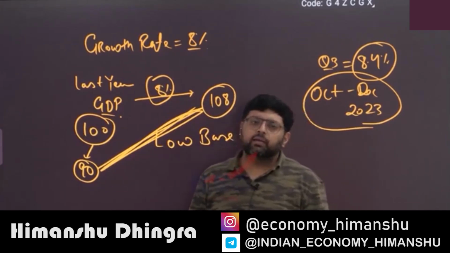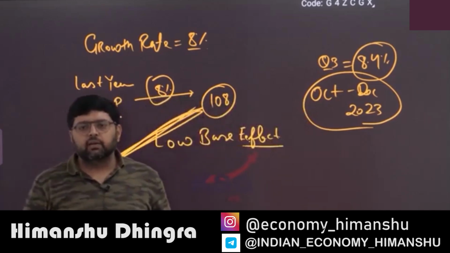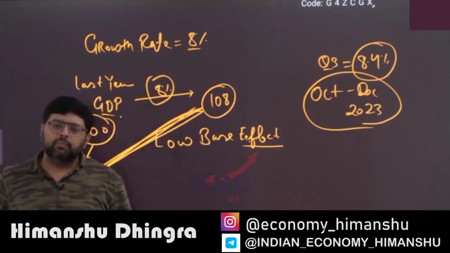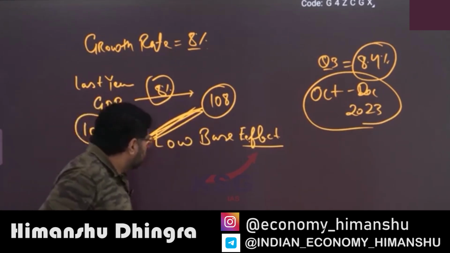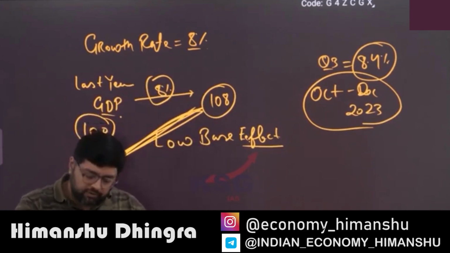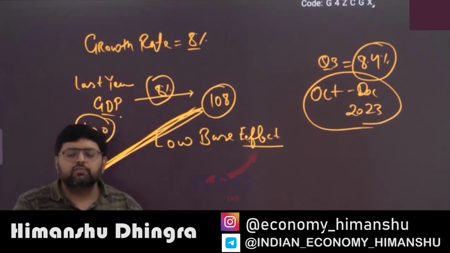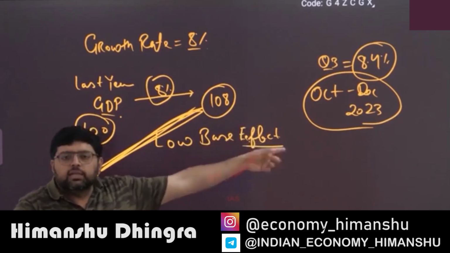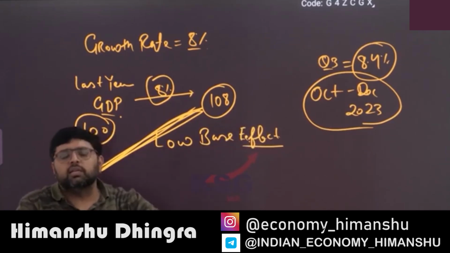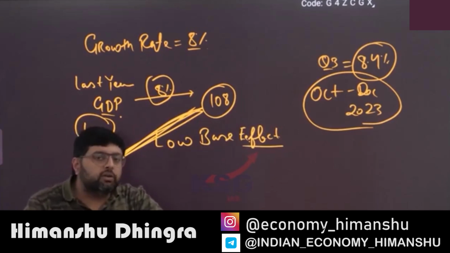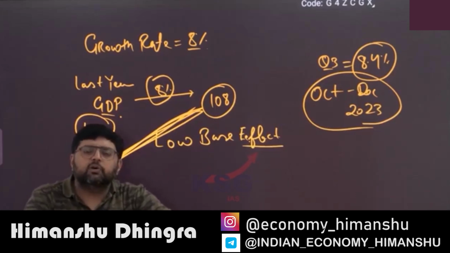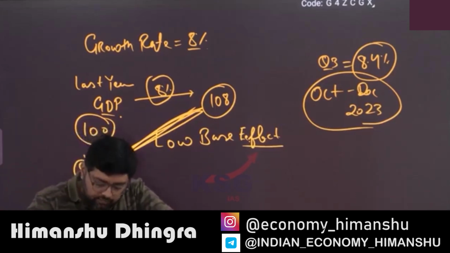Sometimes it comes up; we have seen base effect in inflation also, with the base year. So when you revise this number, that is called low base effect. When the quarter 3 news came, the next day there were articles saying that one of the reasons for the increase in GDP growth, 8.4%, is low base effect. Even in yesterday's newspaper, the government clarified that it is not because of low base effect but because of certain other factors. Clear?